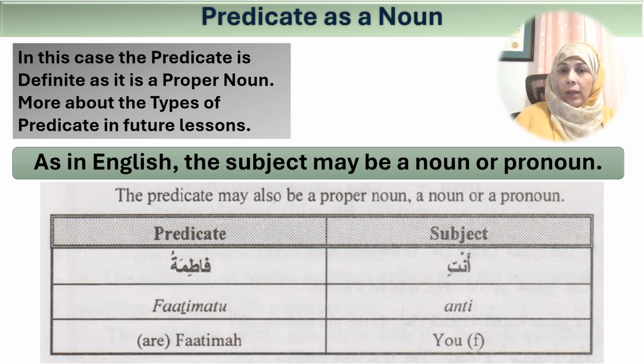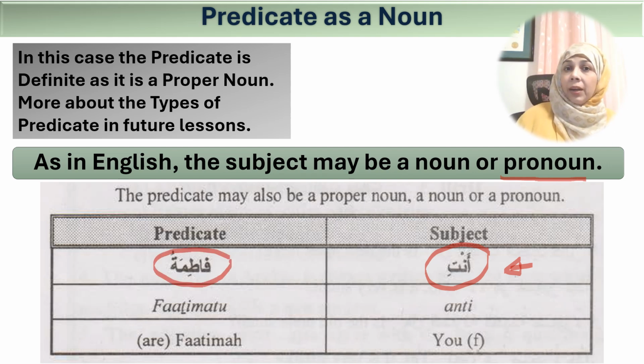So let's look at another example here. Anti Fatimatu. It means you are Fatima. So as discussed before, here anti is the subject. It is the mubtada and it is a pronoun, which we have seen before. Here I wanted to show to you that the predicate may be definite.